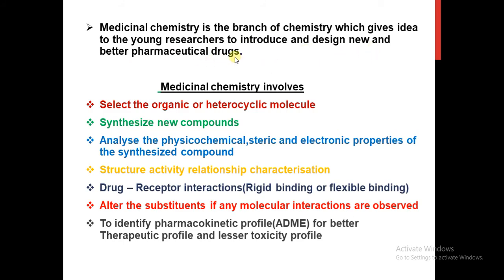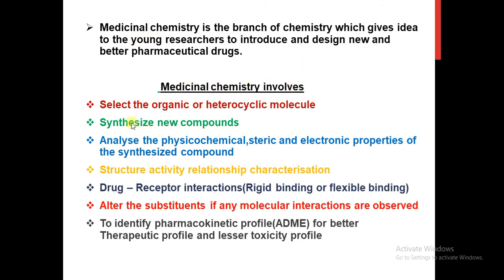If the new drug shows better therapeutic activity compared to the already established pharmaceutical drugs, then it will take the lead position in the market. That type of drugs we will design by using the medicinal chemistry branch.